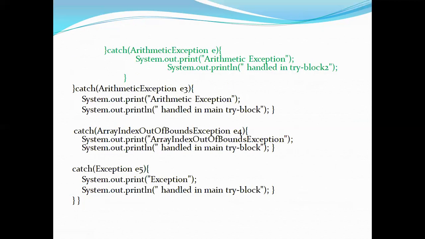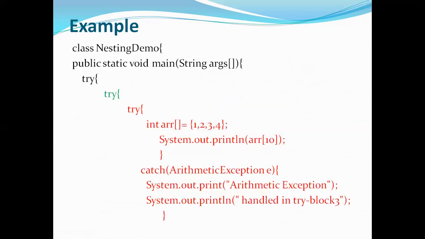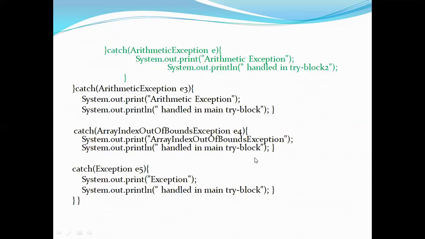Yes, this is the kind of exception that we got in the try block here. It means the parent try's catch block handled that. So you'll get this output as array index out of bound exception and handled in main try block. So this is the output.